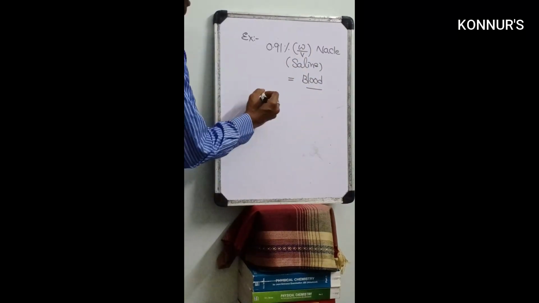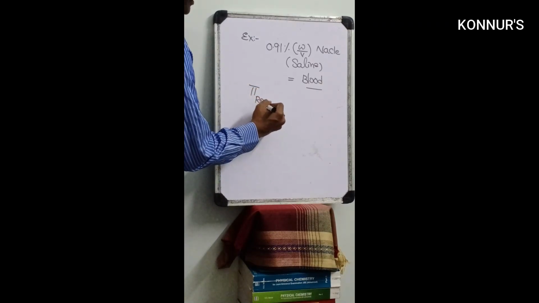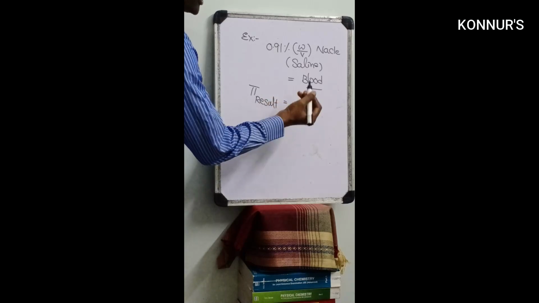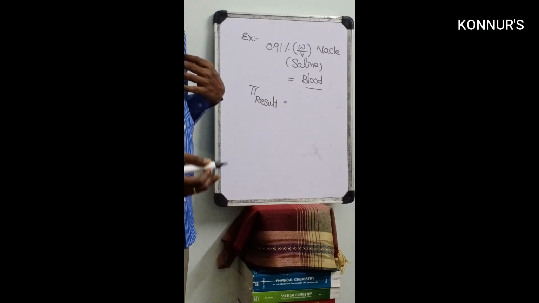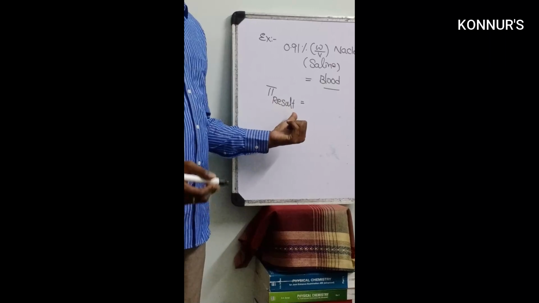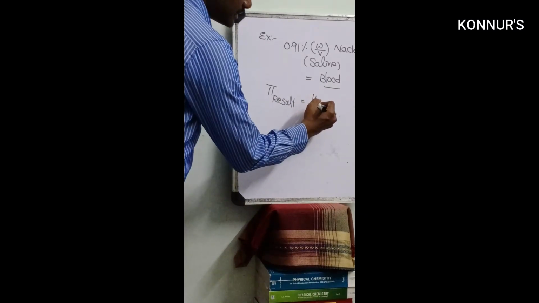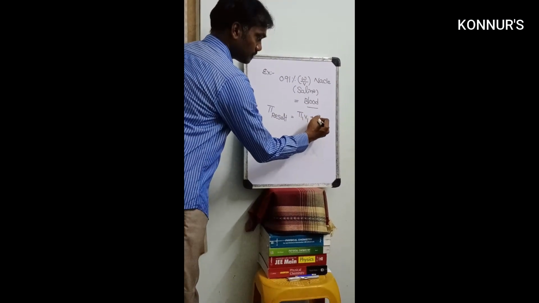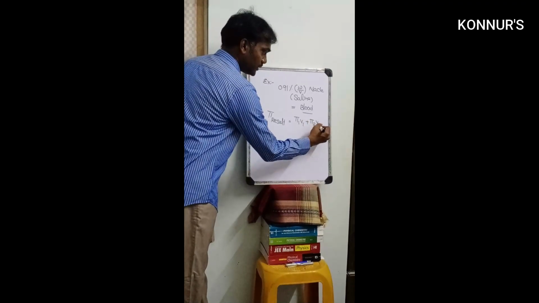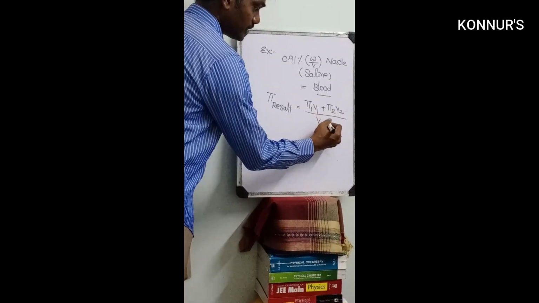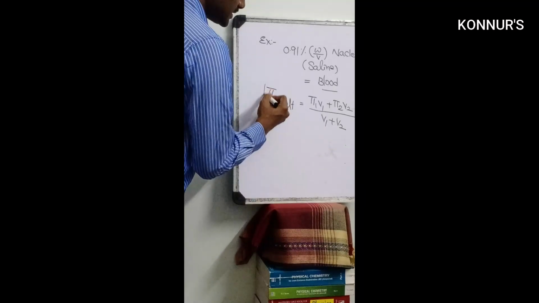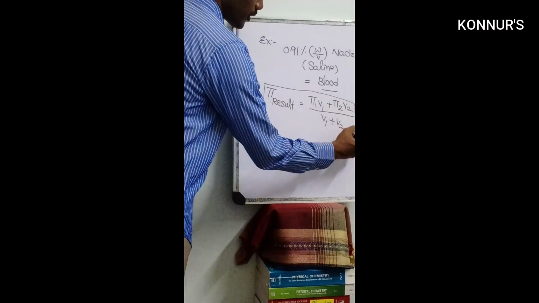Suppose two solutions are mixed with each other, what about the resultant osmotic pressure? Then it is pi 1 V1 plus pi 2 V2 by V1 plus V2. So this is also useful in one problem.